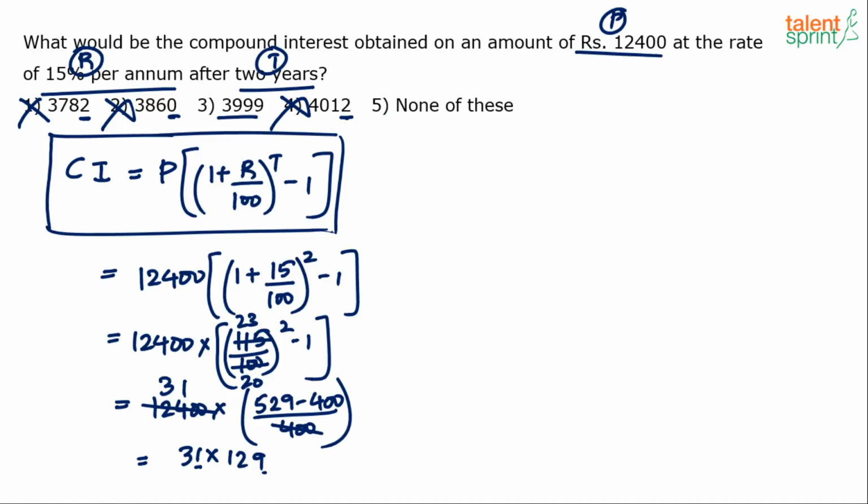Now I'm sure you can do the calculation. You will find that this is equal to 3,999, right? So option 3 is going to be the final answer. But then this is a cumbersome process. I mean, time consuming, too many steps involved, and it depends on your numerical skills again, right? Maybe if you can do the calculation faster, you will save some bit of your time there. Okay, but 3,999 is the answer.